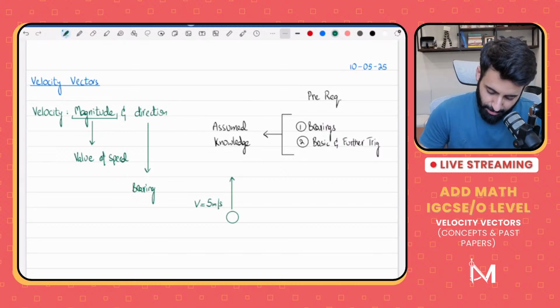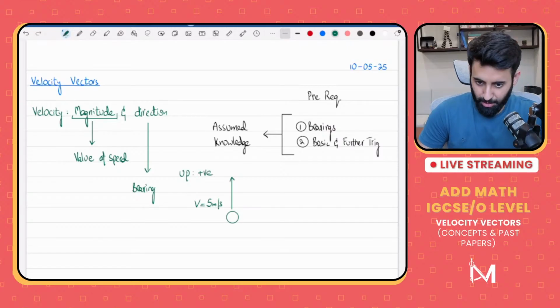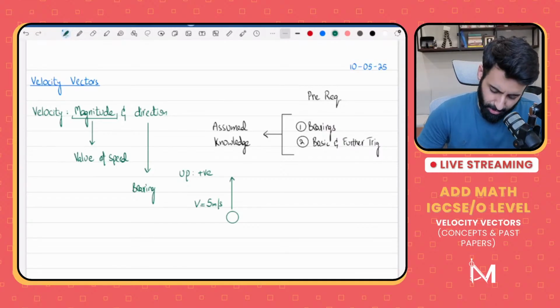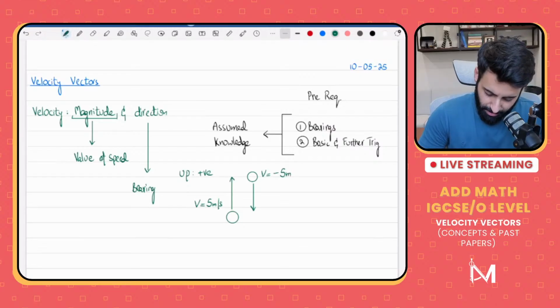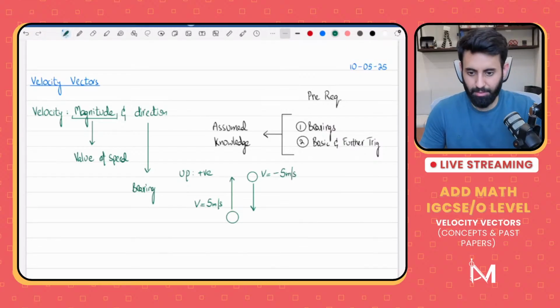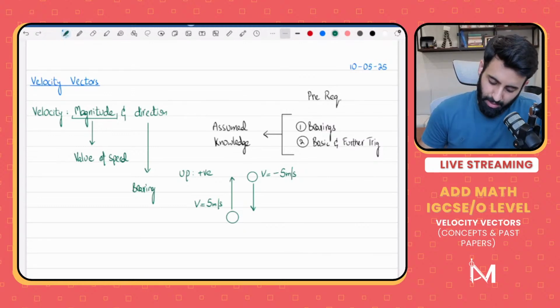With velocity, upwards is normally taken as positive. But if the same ball is coming down, and let's say at a certain point its speed is 5 meters per second, what are we going to say is the velocity? The velocity is negative 5 meters per second. So the idea is that when we're talking about velocity, we have to give it a direction as well.